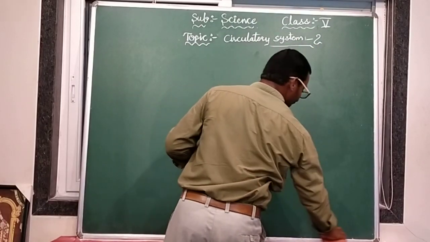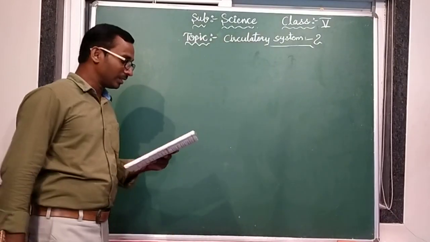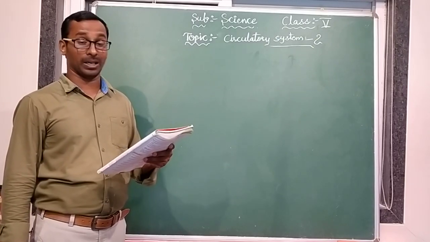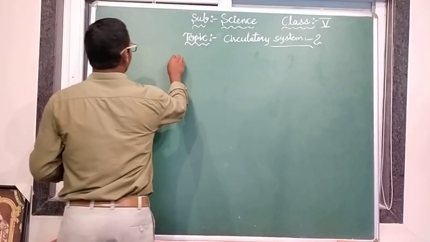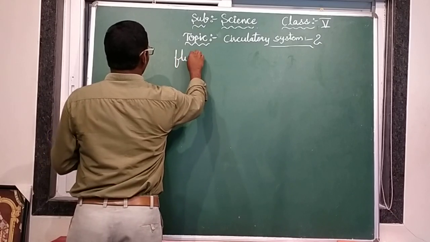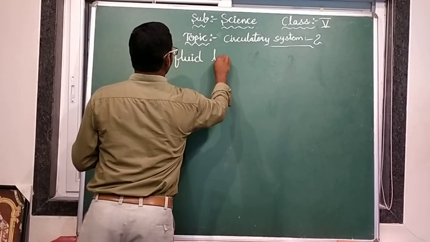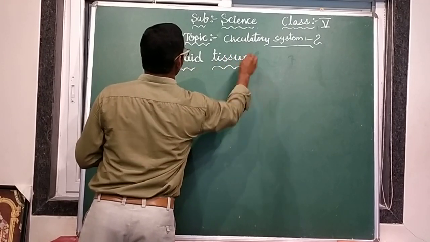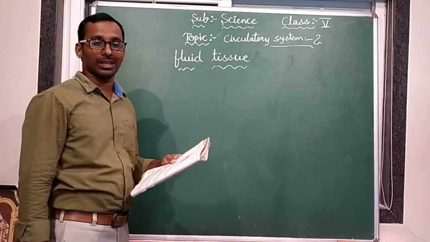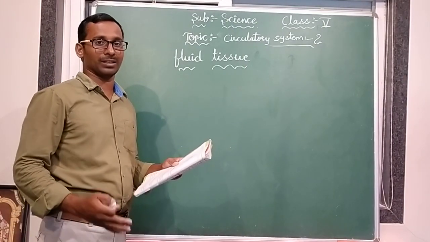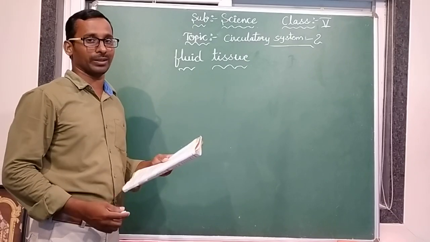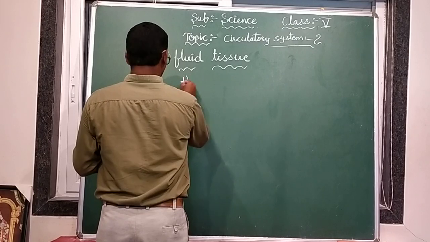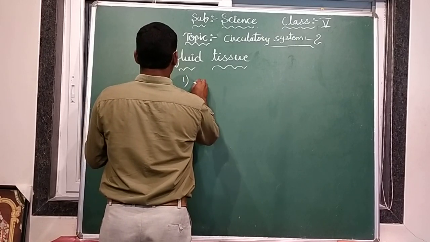In that, some components are there. Blood is a fluid tissue which comprises a fluid part as well as a cellular part. Fluid means like liquid. Fluid means it looks like water, not exactly water, like water. That is called fluid.